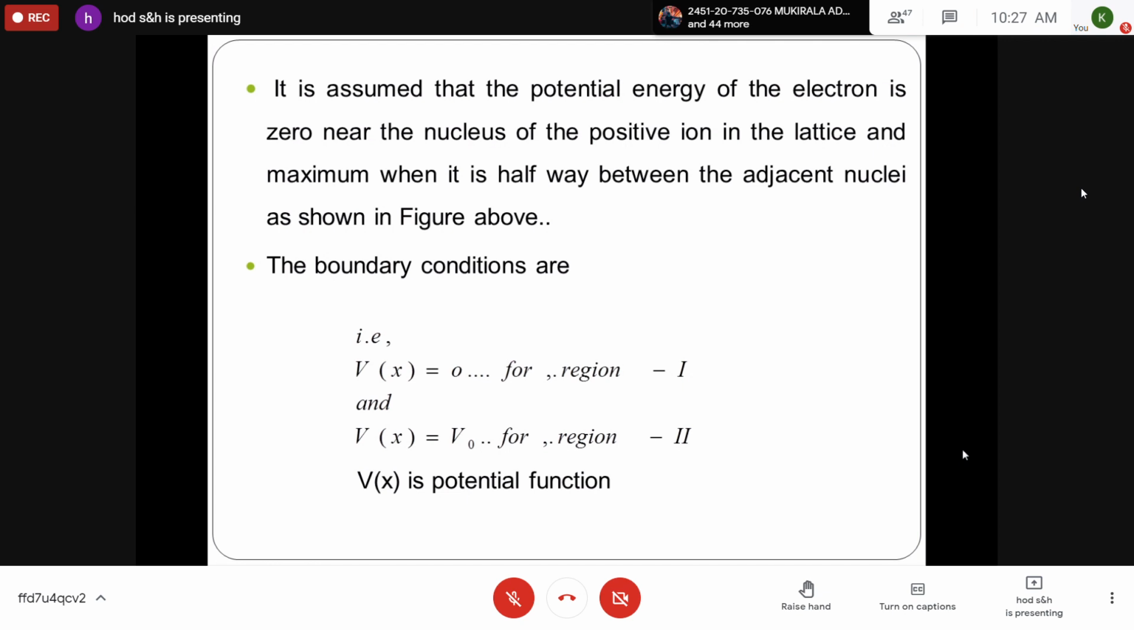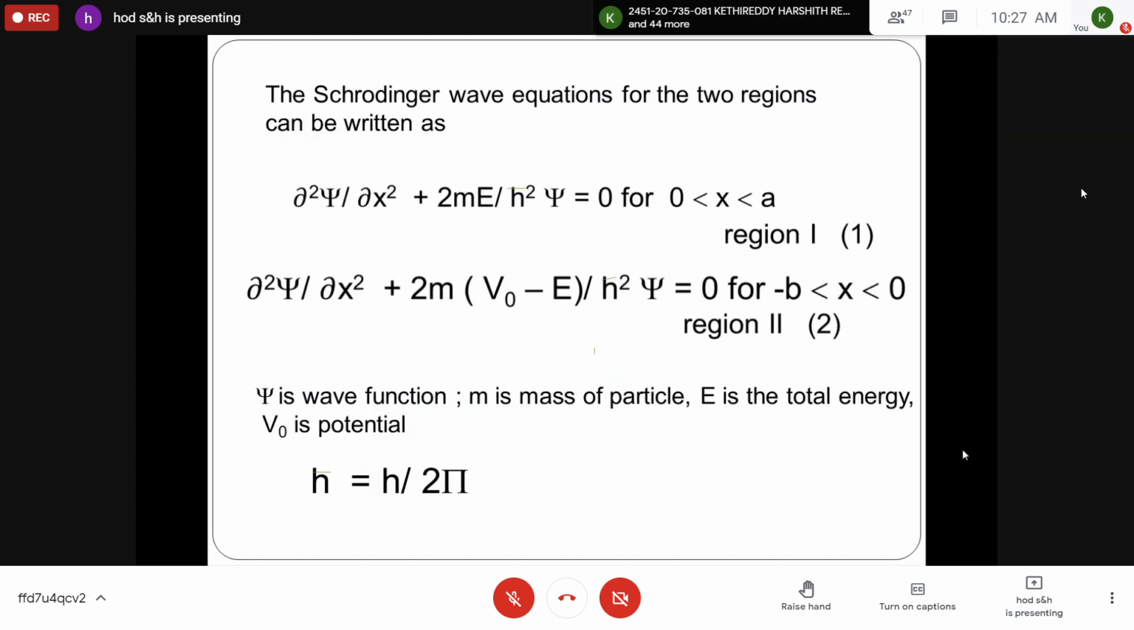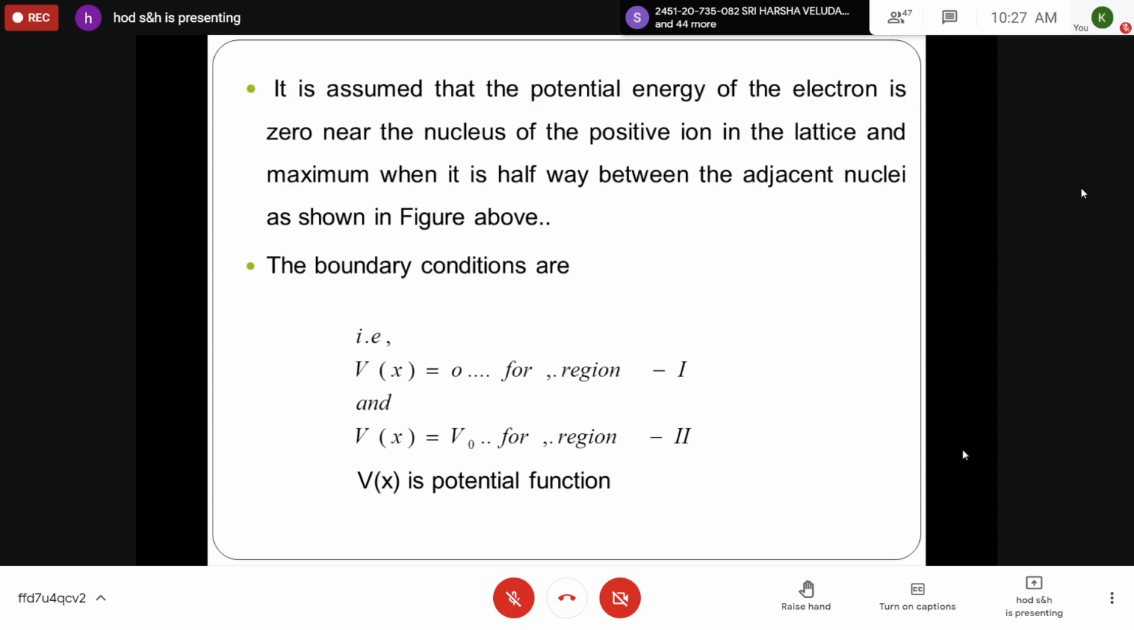where V(x) is the potential function. You note down these steps. The potential V(x) is equal to 0 in region 1, and it is V0 for region 2, where V(x) is the potential function.